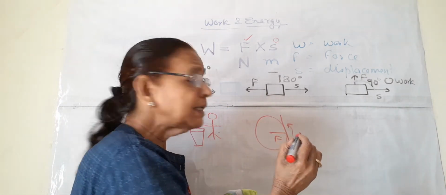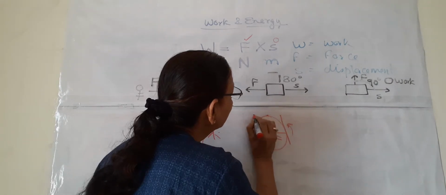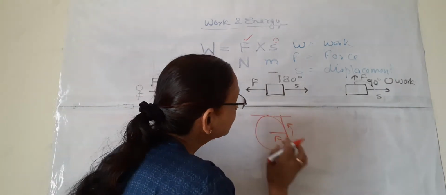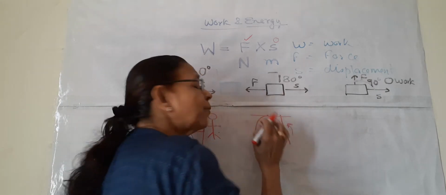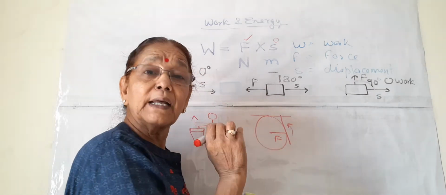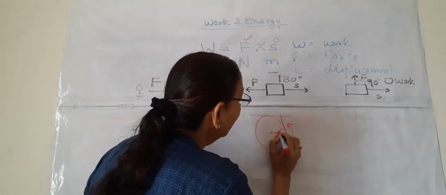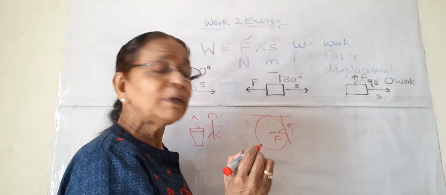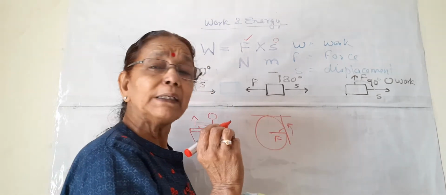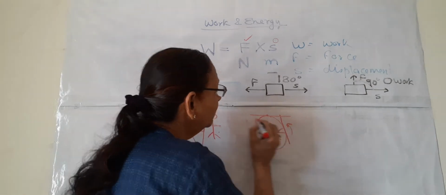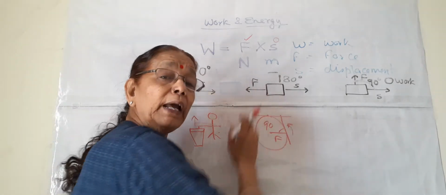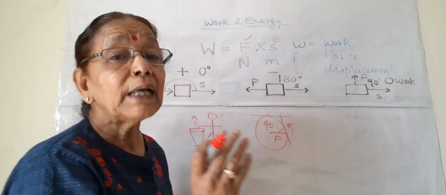All of you must know what a tangent is. At this point, the tangent is at right angle to the radius. So at every point the satellite is moving tangentially, and the force is towards the center. So the angle between the movement of the satellite and the force applied by the Earth is 90 degrees, or a right angle. So no work is done by the satellite when it moves around the Earth.